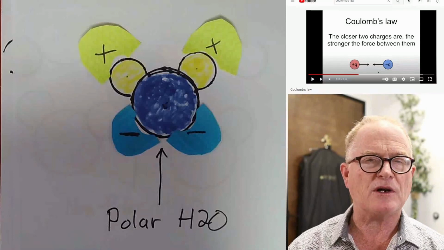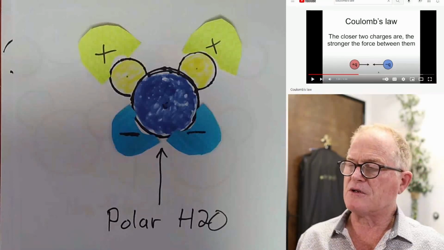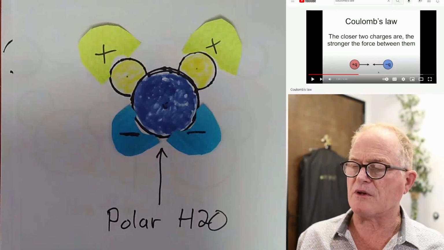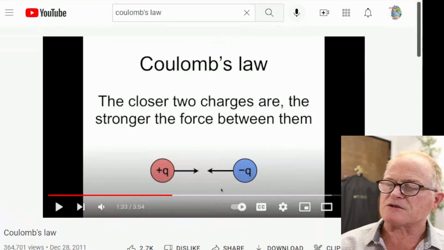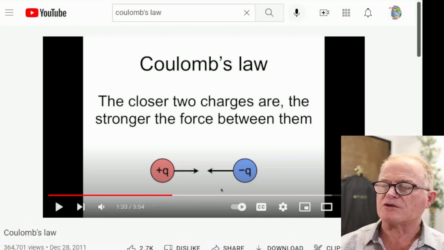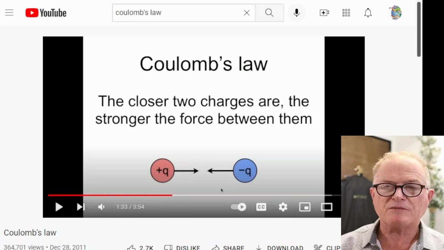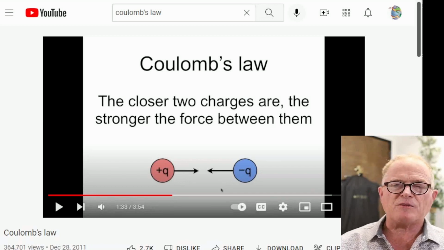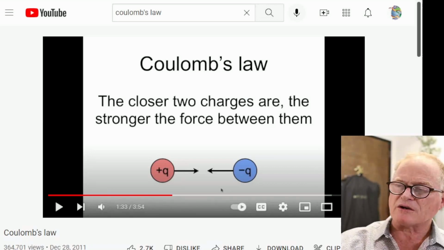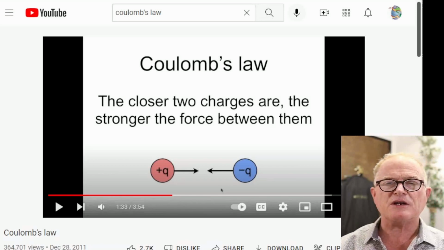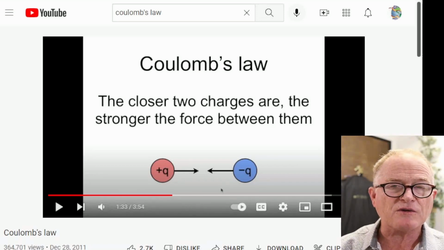And that has to do with Coulomb's law. Let's go ahead and bring up Coulomb's law. This is something I found on YouTube. Let's go ahead and read this here. It says, the closer two charges are, the stronger the force between them. Now, if we know that H2O molecules, when they surround each other, eliminate each other's polarity, that would appear, from what we're seeing here, to be a violation of Coulomb's law.